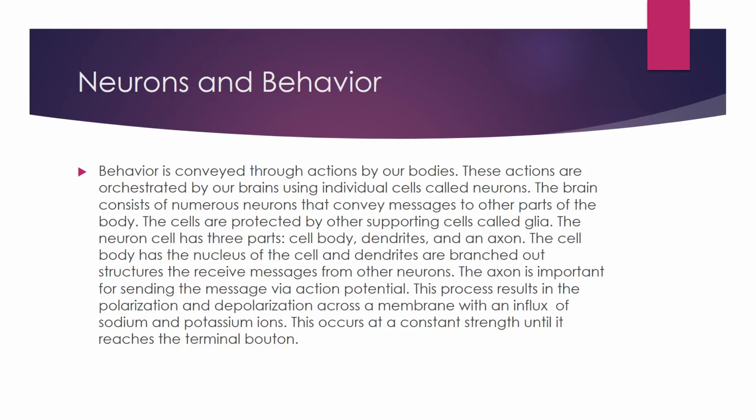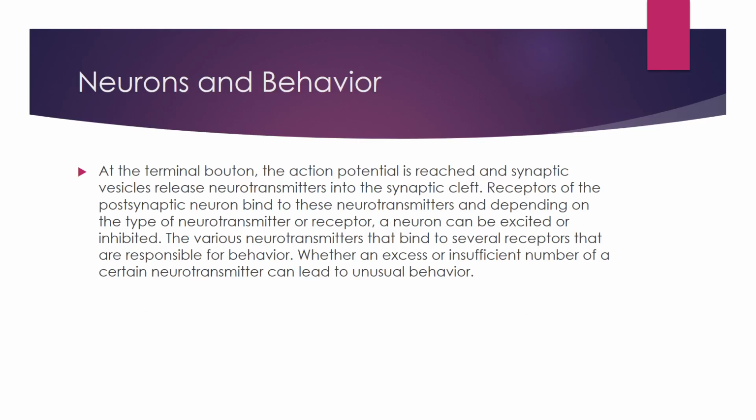neurons. The axon is important for sending messages through an action potential, which results in polarization and depolarization across a membrane with the movement of sodium and potassium ions. The action potential is reached when it hits the terminal button. Once there, neurotransmitters are released into the synaptic cleft and they can bind to receptors on a postsynaptic neuron.